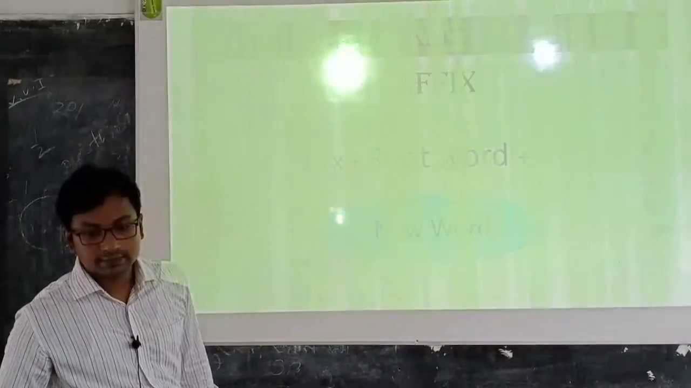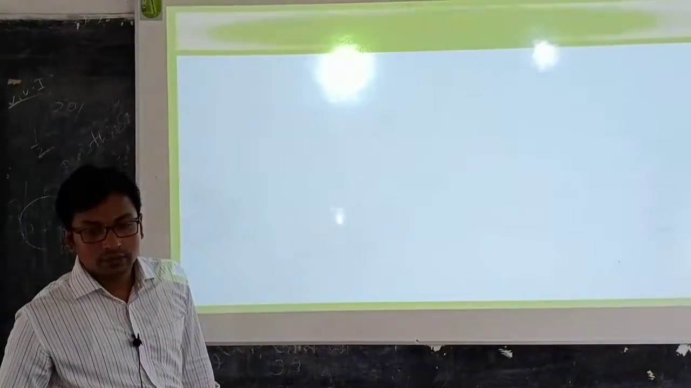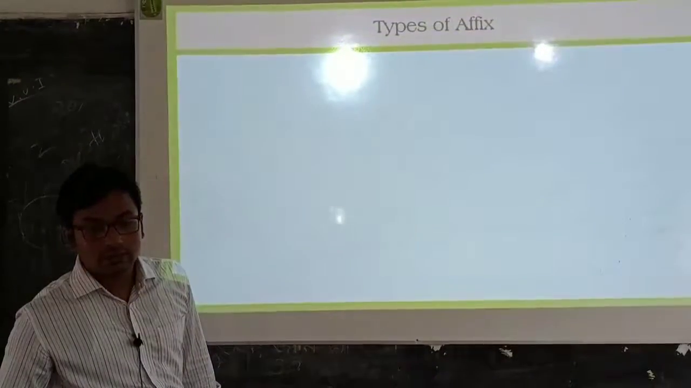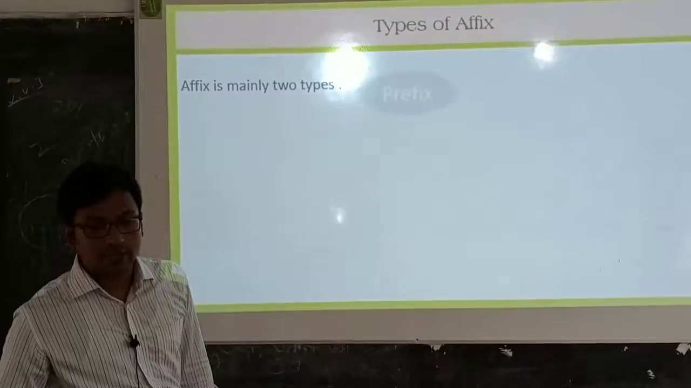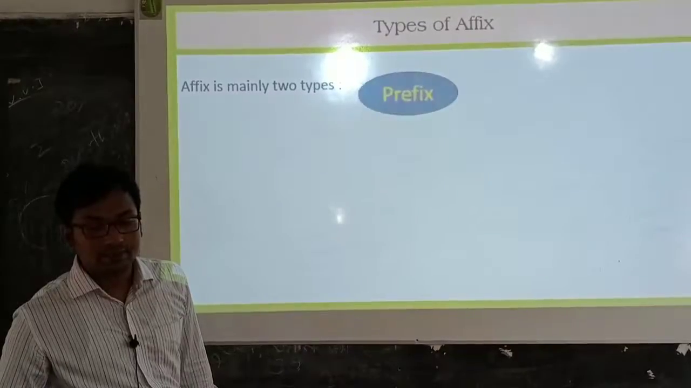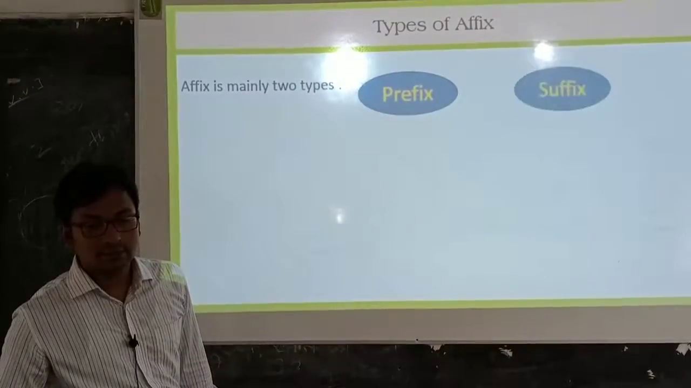Next, dear students, we will discuss the types of affix now. Affix is mainly two types. These are prefix and suffix.